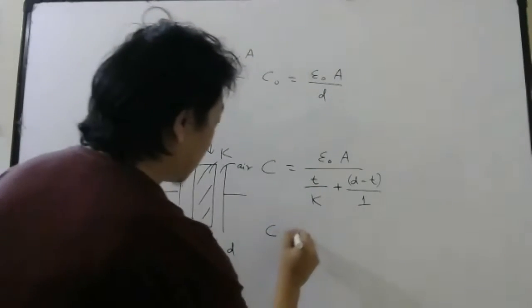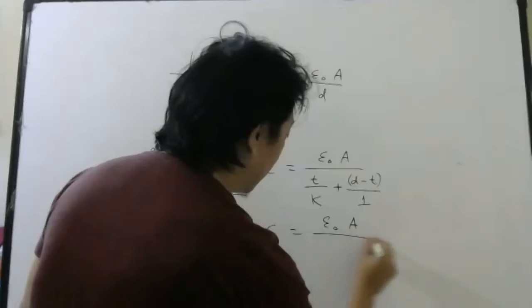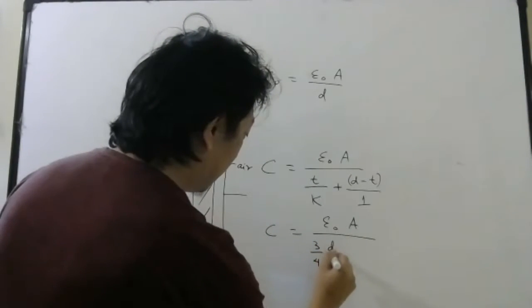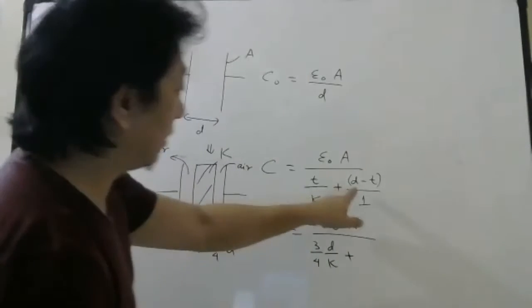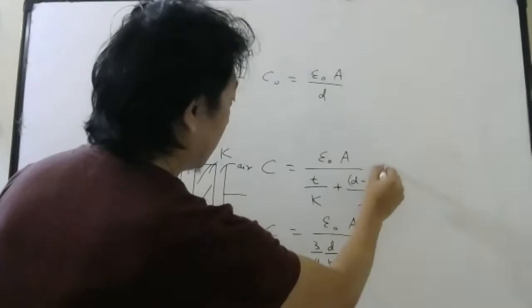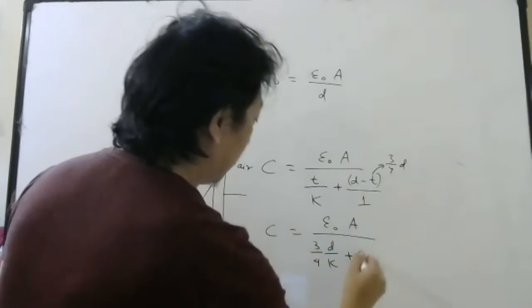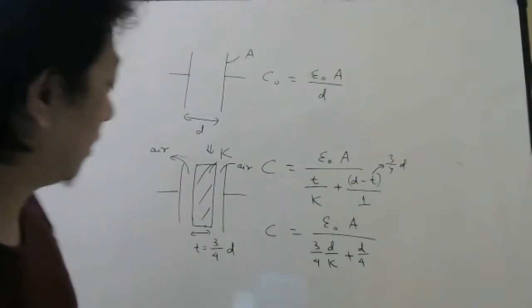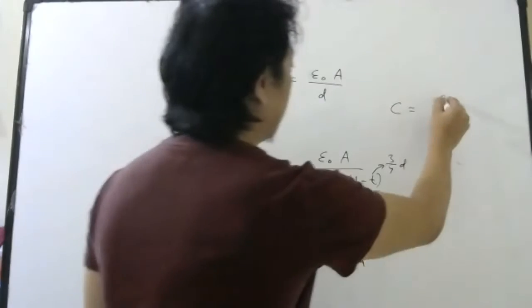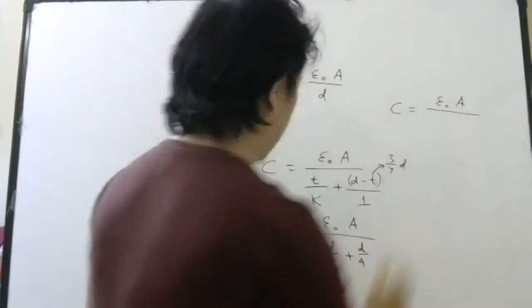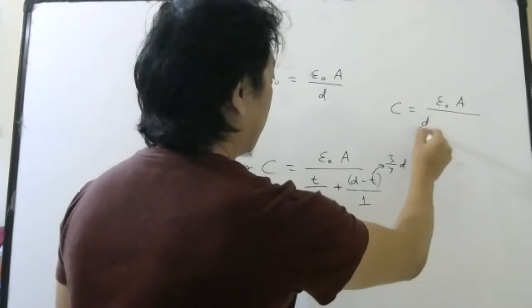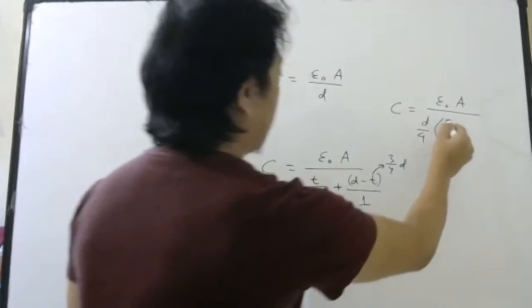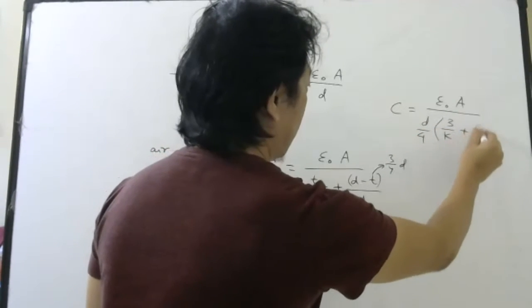Now, let us substitute whatever thickness they told. So this thickness they told 3/4 of D. So it will be 3/4 of D by K plus. And this will be how much? This is 3 by 4D, so this will be 1/4 of D. This part will be 1/4 of D. Then you can take some common. You can take D by 4 common. So if I take D by 4 common from here, I will get 3 by K plus 1.